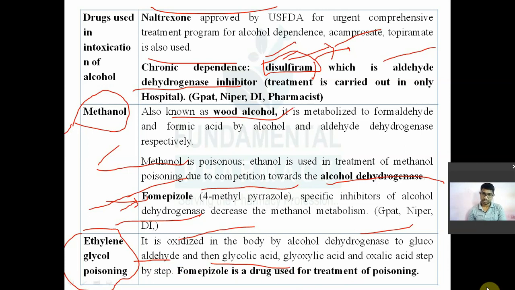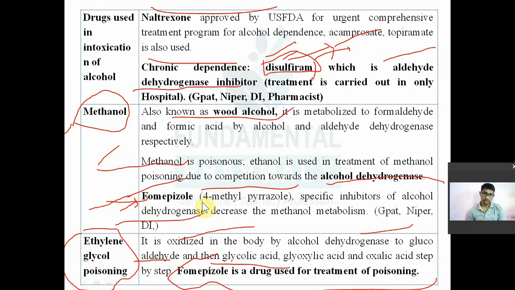So fomepizole is the drug of choice in management of ethylene glycol poisoning. याद रखो इसके ऊपर भी क्वेश्चन आ चुका है. Fomepizole is the drug of choice. It is used in the treatment of ethylene glycol poisoning.